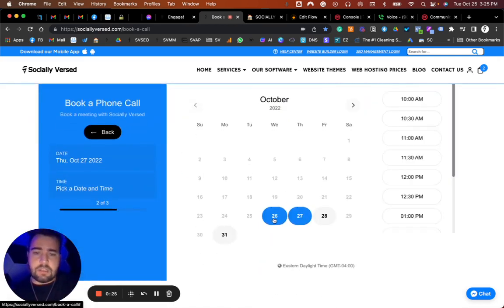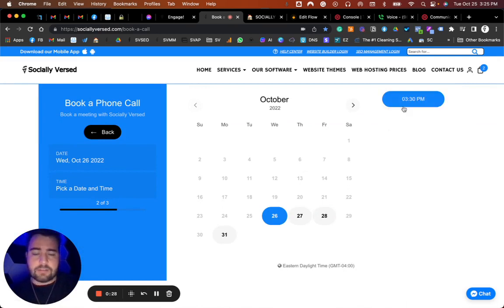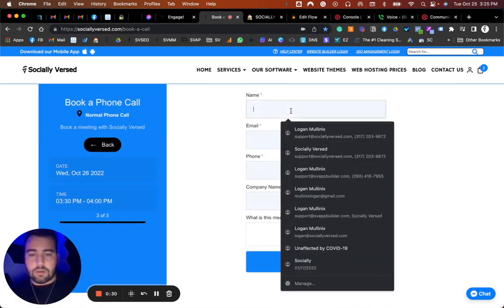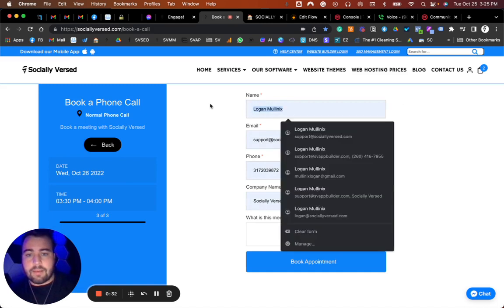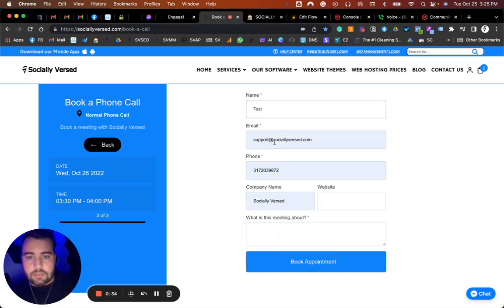So obviously the person could come through, they pick their day, they pick their time, all of that. Let's just go through and put my info in right now, test. Let's go ahead and switch it over to my email. We'll use this number. At the end of this, I'm also going to show you how to integrate this and how to set it up yourself. So you can obviously do it. This is just a test.